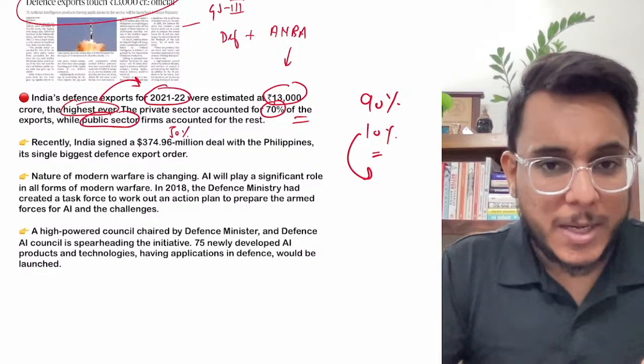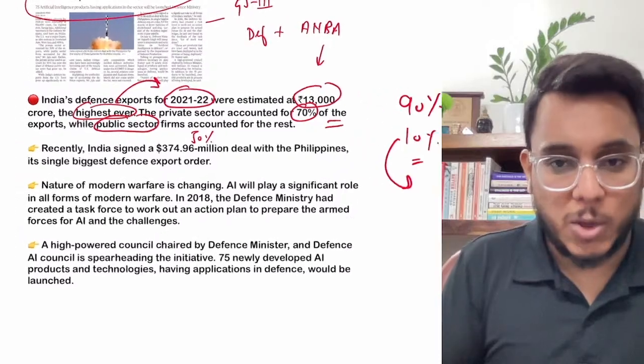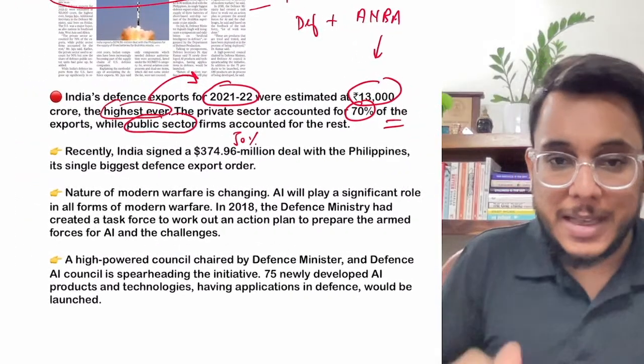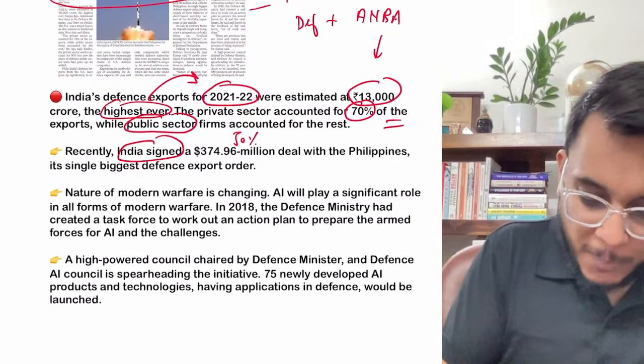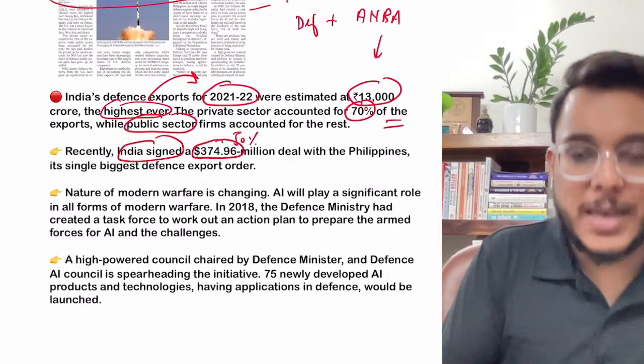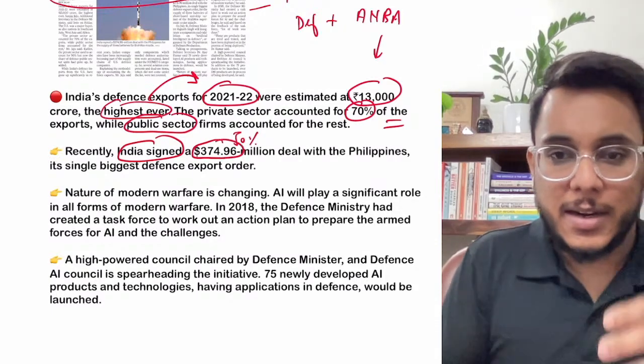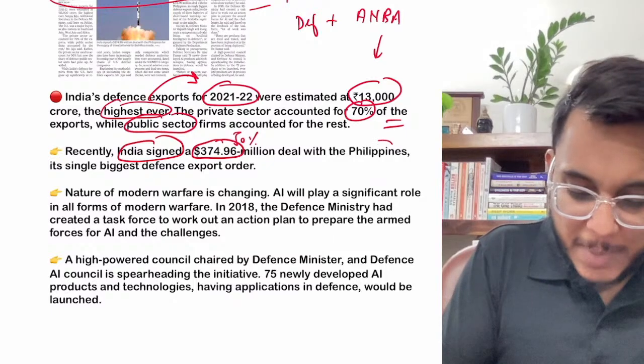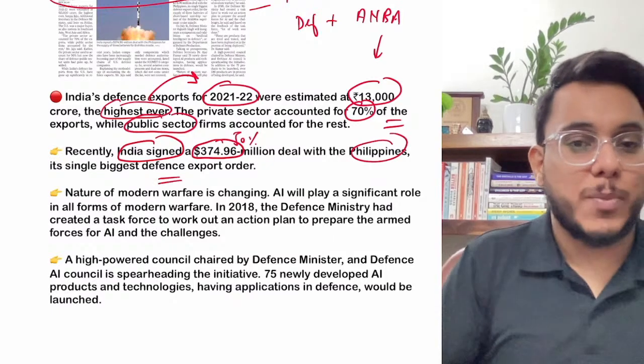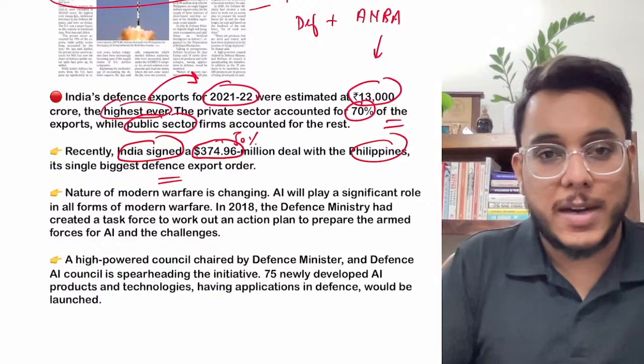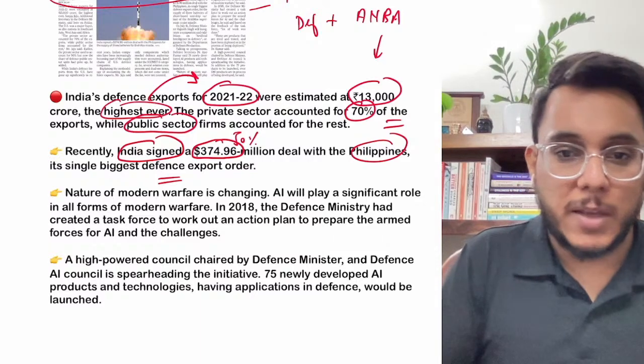Now guys, in this direction, we also covered an article a few days back that India has signed a deal of more than 375 million dollars, approximately, with the Philippines. And this happens to be our biggest defense order that we got from a country, that is from the Philippines.